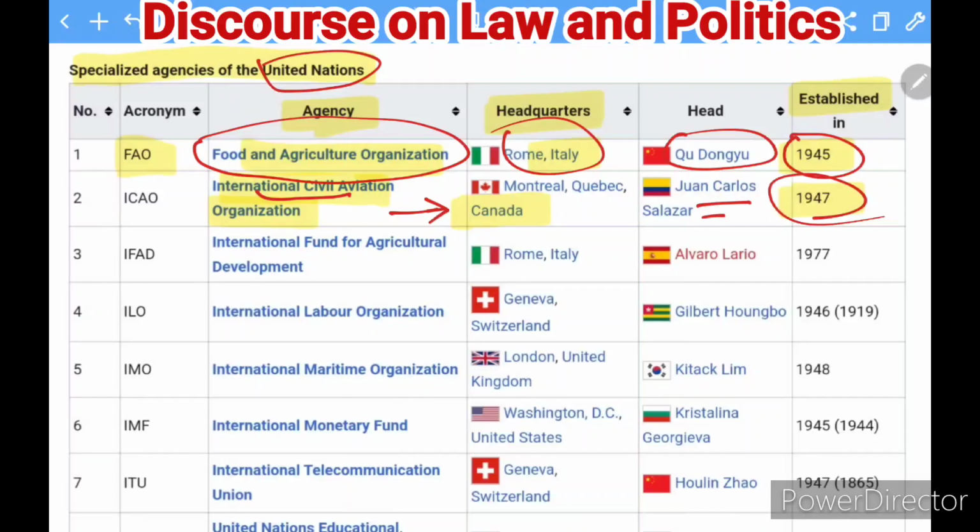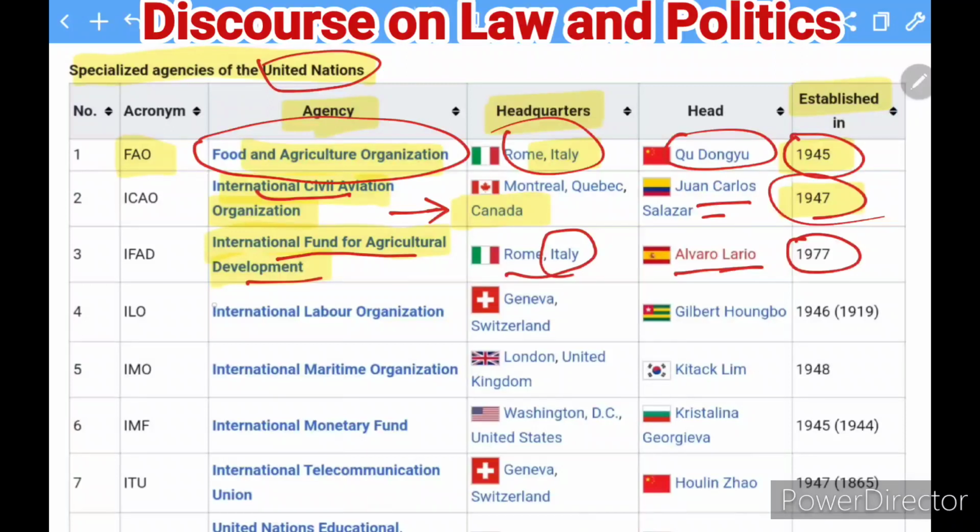Now coming to the next agency, the International Fund for Agricultural Development. This is another specialized agency, and it has its office in Italy, and it was established in 1977, and this man is heading this office.